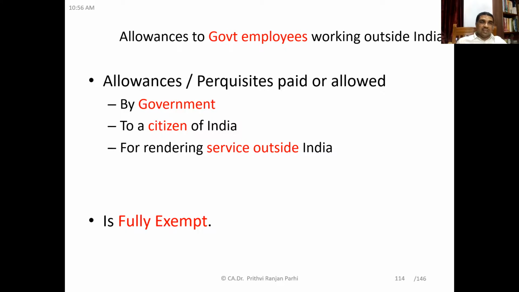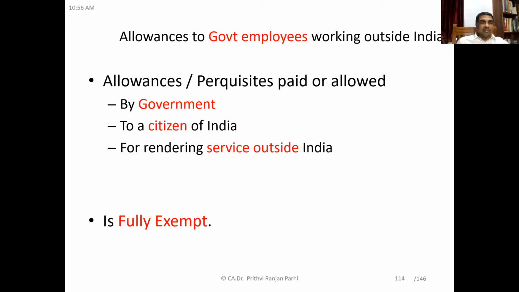Okay. Next, allowances given to government employees for working outside India. This point we had discussed earlier at some other point: allowances and perquisites paid by the Government of India to a citizen of India for rendering services outside India. So basic salary is taxable, but allowances and perquisites paid to citizens of India who are working outside India are fully exempt. I had given you an example at that point of time.